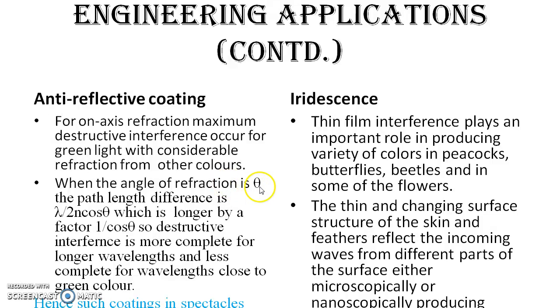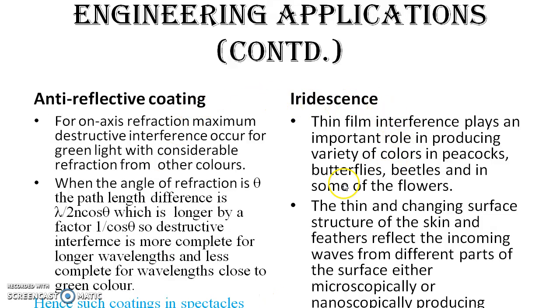But when the angle of refraction is, say, theta, on-axis meaning 0 degrees, the path length becomes longer by 1 by cos theta. So destructive interference is more complete for longer wavelengths and less complete for wavelengths close to theta. And therefore, such coatings are used in spectacles where we see a bluish tinge or green tinge.